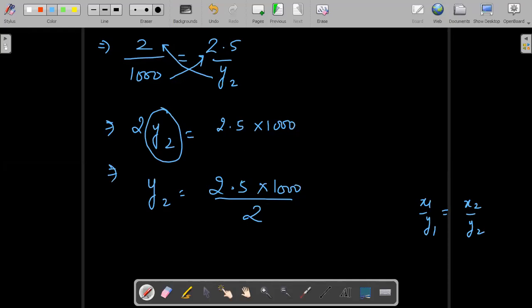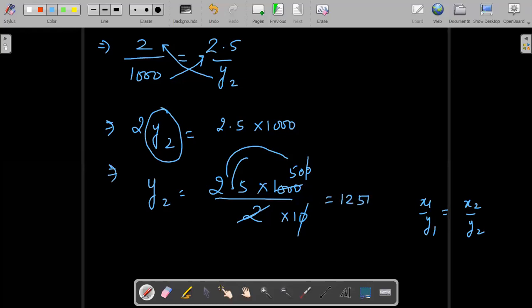Yes. So now you can cancel like this. 2 500s are 1000. Remove this decimal. 10 will come. 0 will cancel. 25 50s are 1250 kilometer. So class, that's it. We will get the same answer either by unitary method or by this formula.